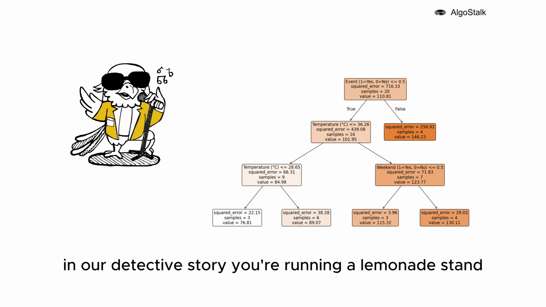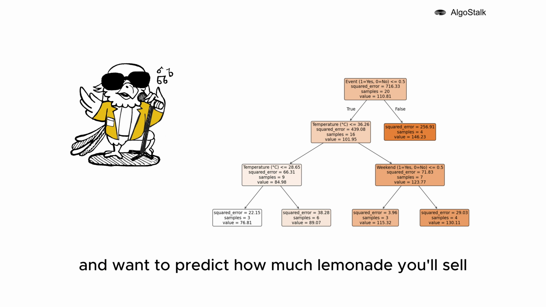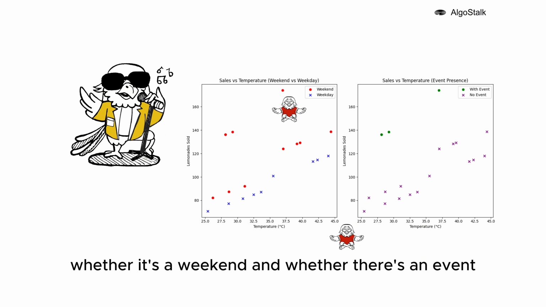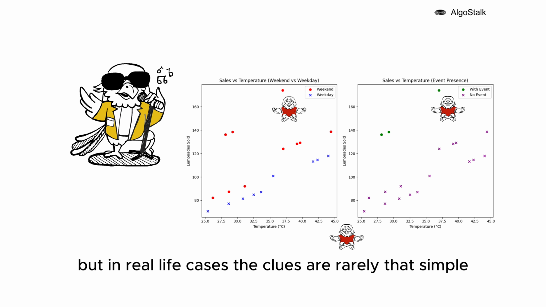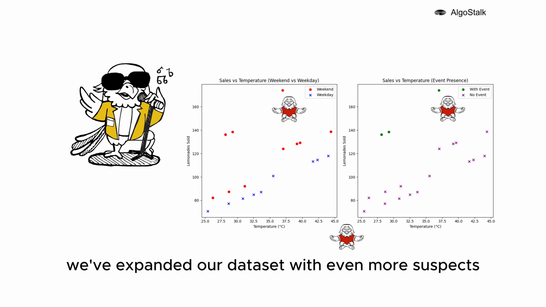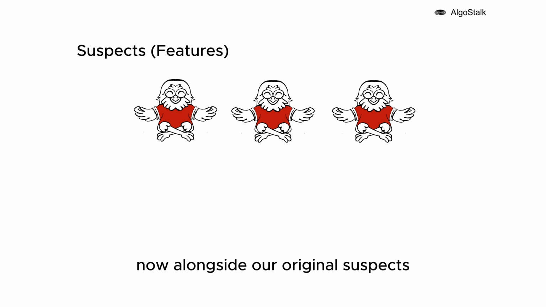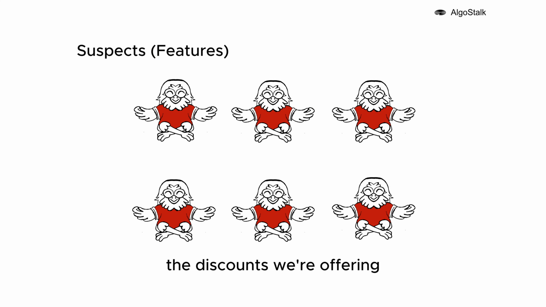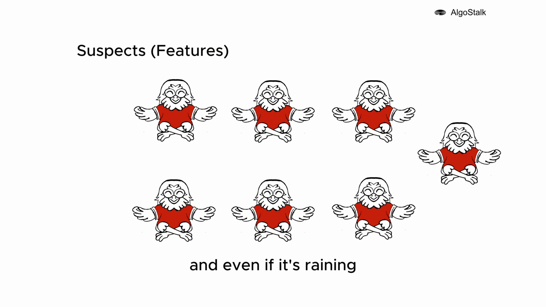In our detective story, you're running a lemonade stand and want to predict how much lemonade you'll sell on any given day. In the last video, we used clues like temperature, whether it's a weekend, and whether there's an event. But in real-life cases, the clues are rarely that simple. So this time, we've expanded our dataset with even more suspects. Now, alongside our original suspects, we're also considering if it's a holiday, how much money we're spending on advertisements, the discounts we're offering, and even if it's raining.